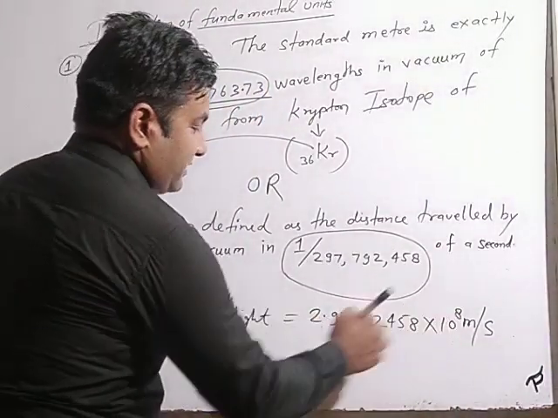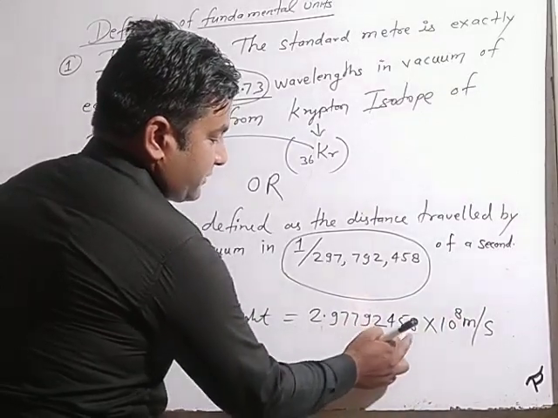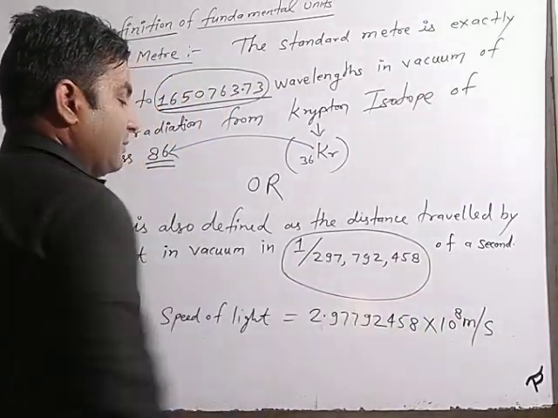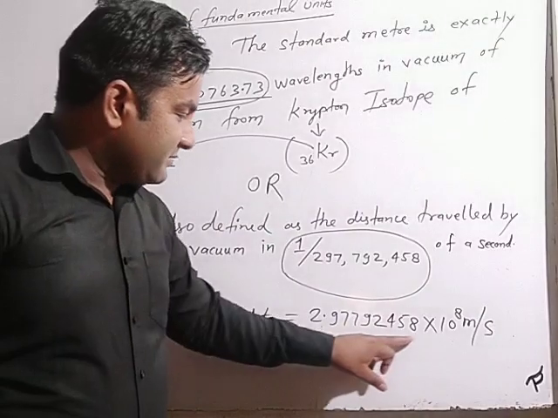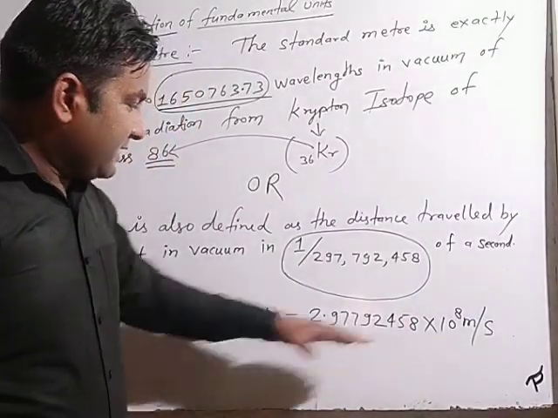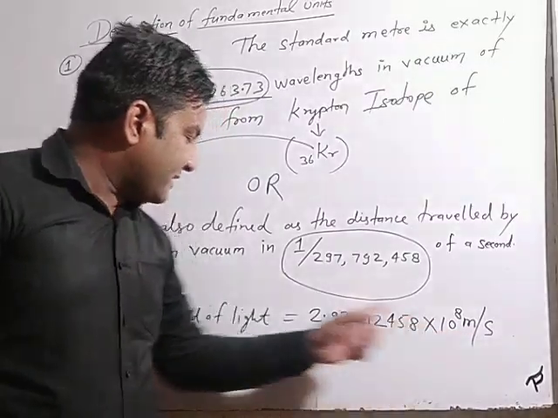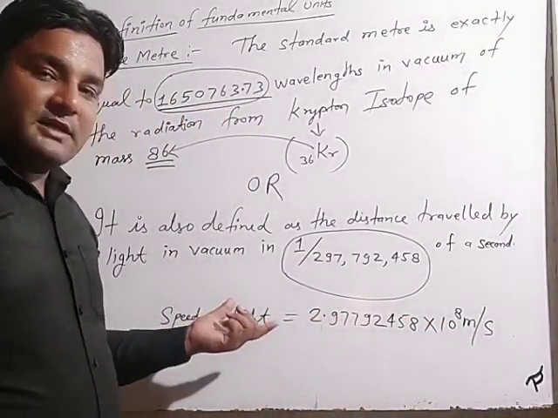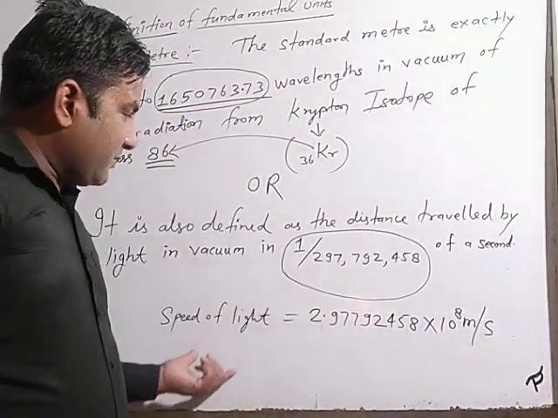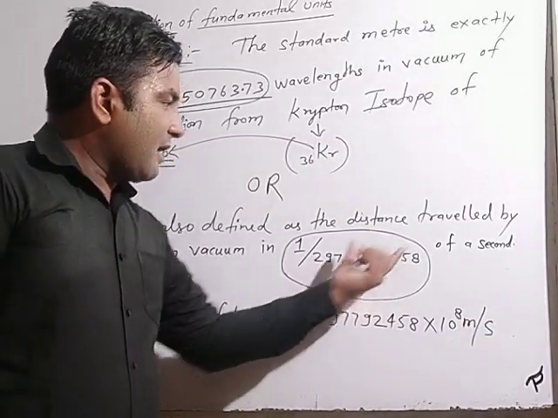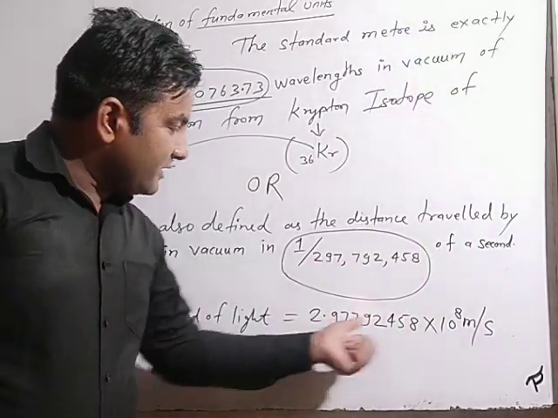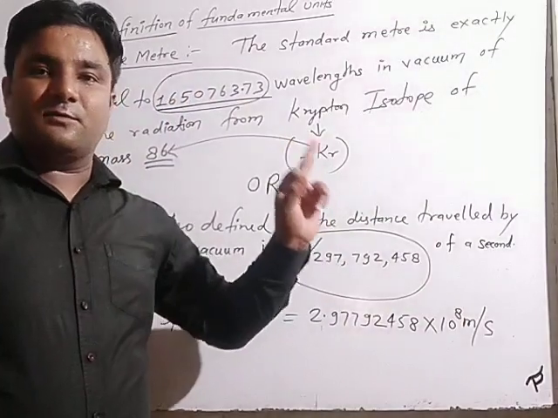Here, when 10 power 8 is multiplied, it becomes a complete number. When this complete number is transferred to the left, then it is 1 upon this number of second, and in the numerator will be the meter, that is 1.